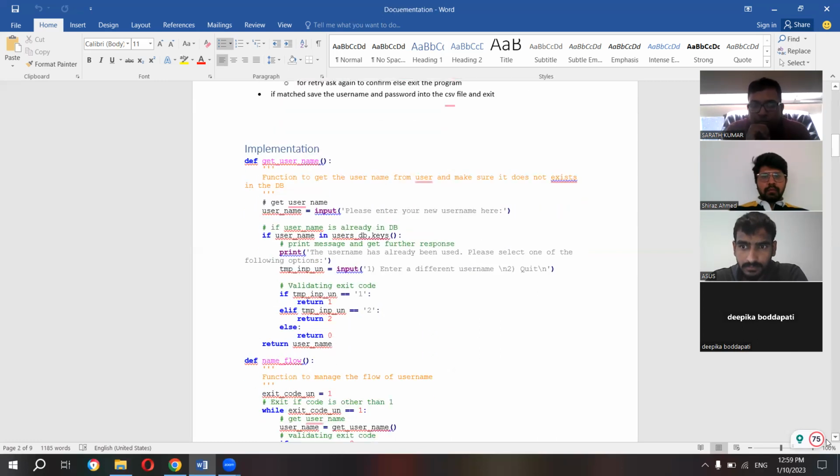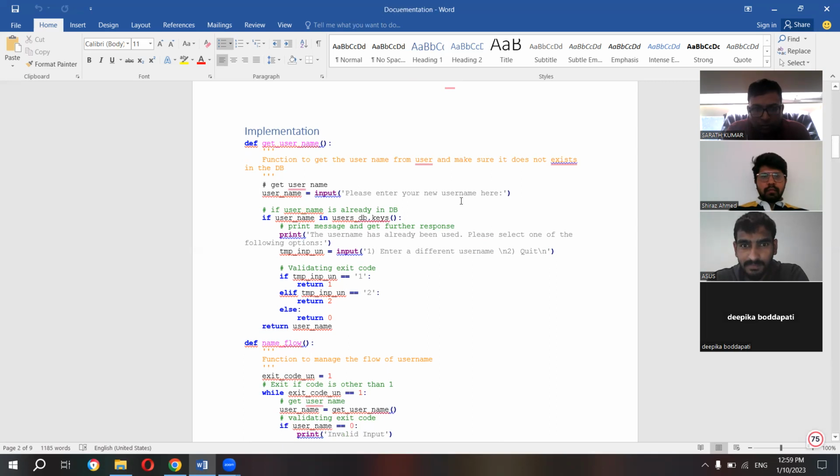As our team members Shiraj and Mohan explained the user requirements and the design and analysis part, I will go with the implementation part. We chose Python programming as the best for our implementation. In Python, we use getter methods for the username. First of all, using the get method, we get the username from the user.